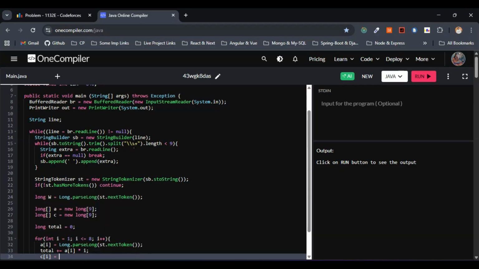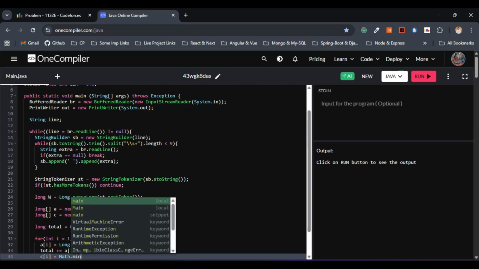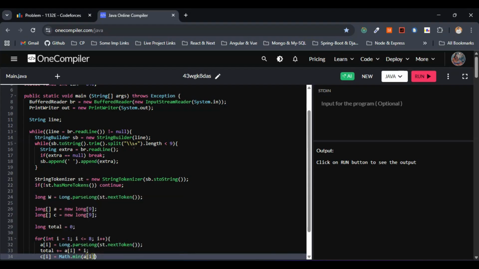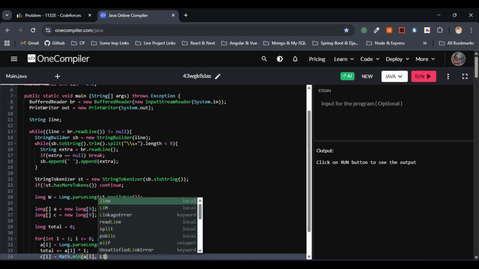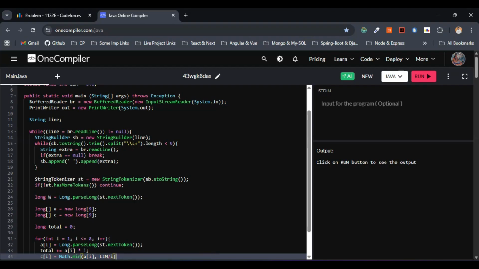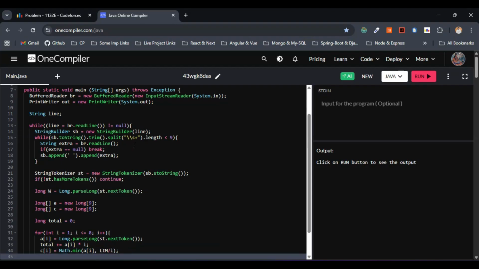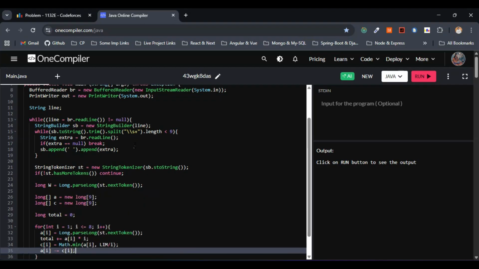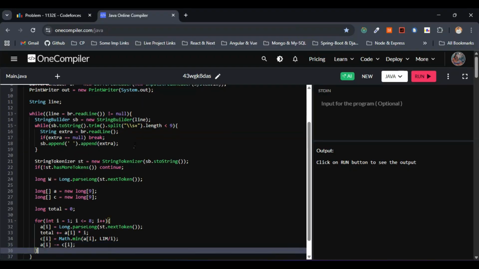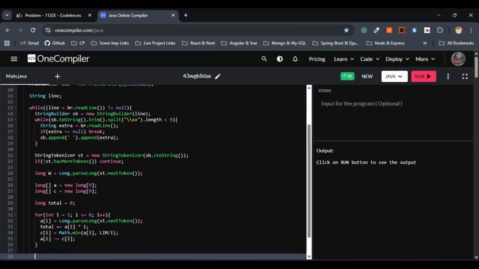So this one will be C of i equals Math.min of A of i along with LIM by i. Yep, this is fine. Finally, let's remove the kept items from A of i, right? So nothing but A of i now stores the leftover basically. So this one will be A of i equals A of i minus C of i. This is fine. Right, now this is fine.